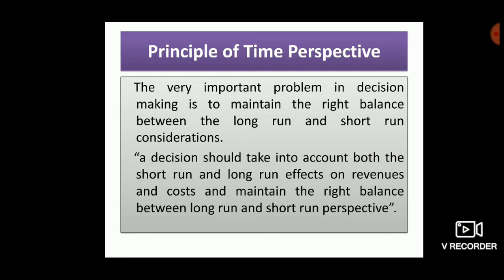Because in short run only variable cost can be changed because you don't have enough time to change both the costs. You can't change the firm size, but if you have a long period in long run business, you can change fixed and variable cost both.